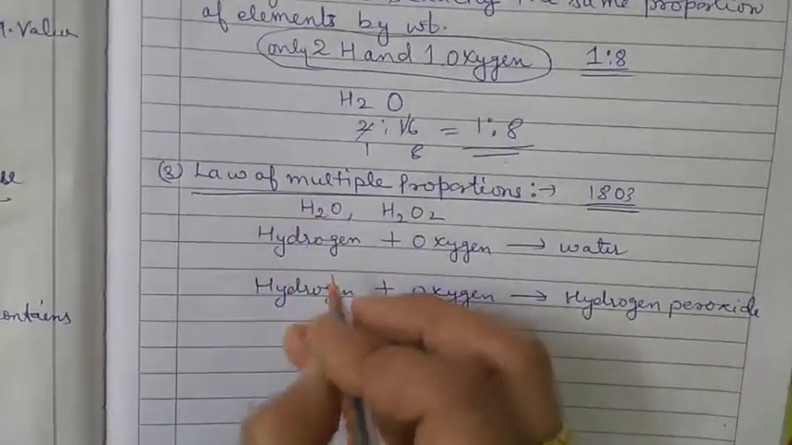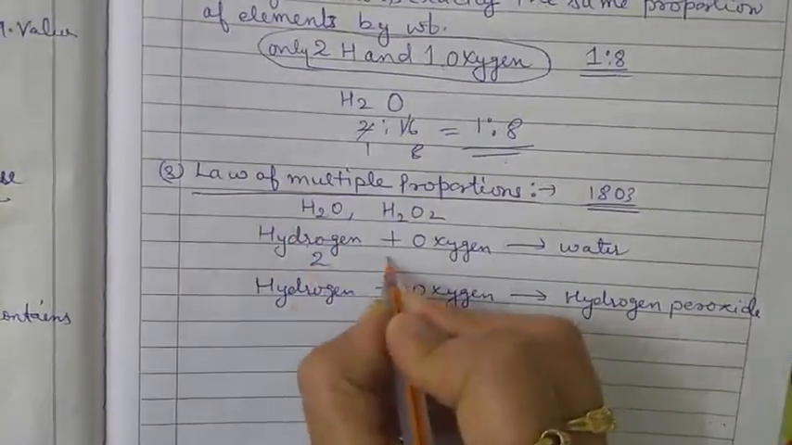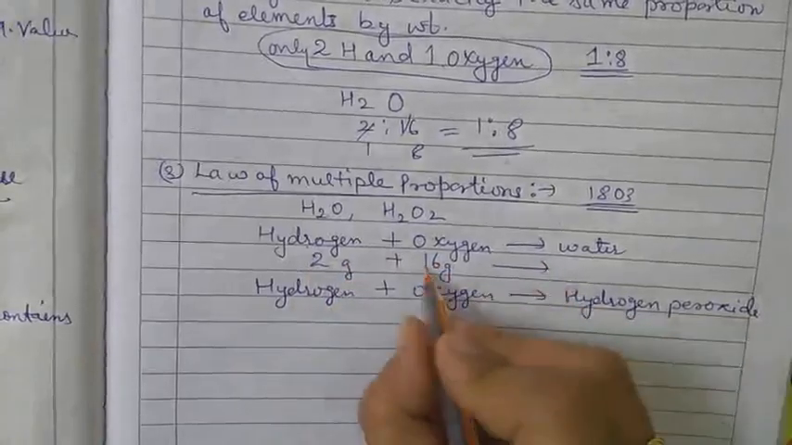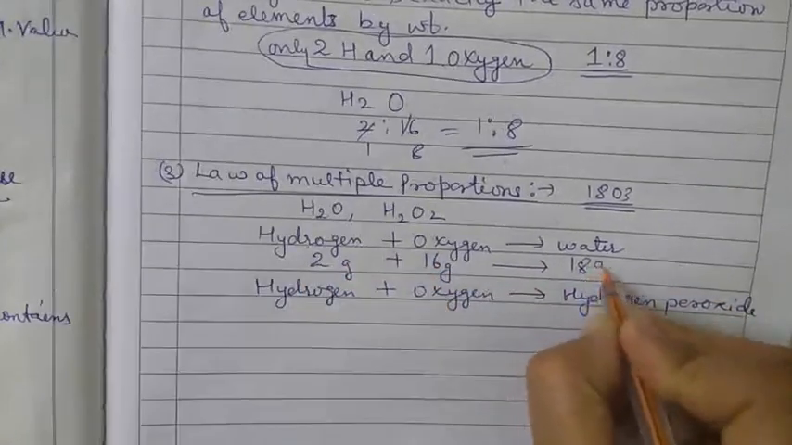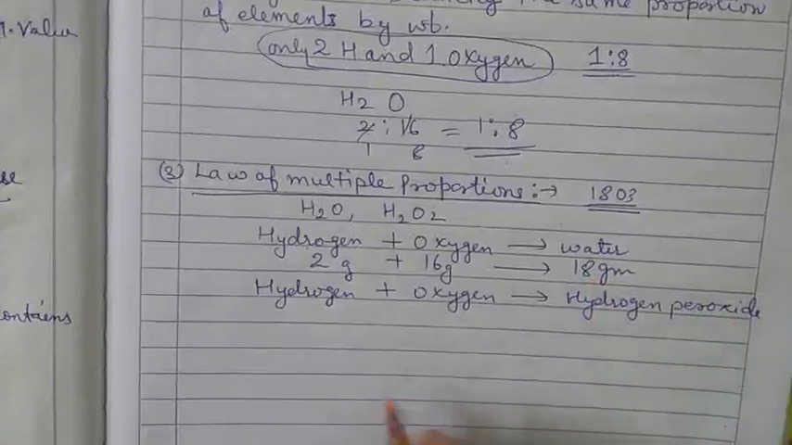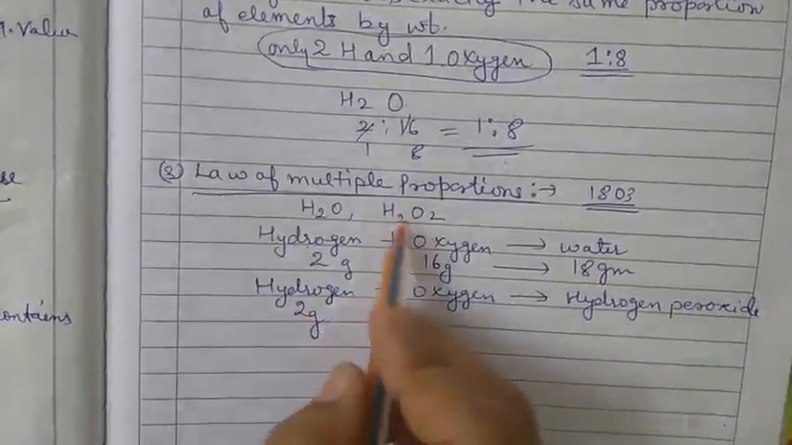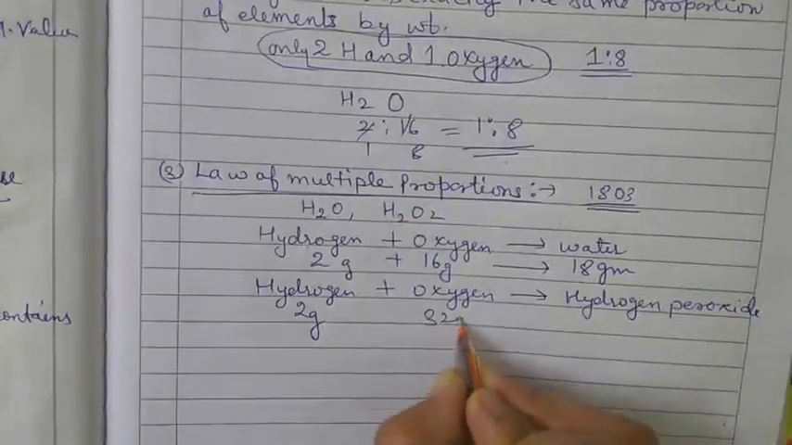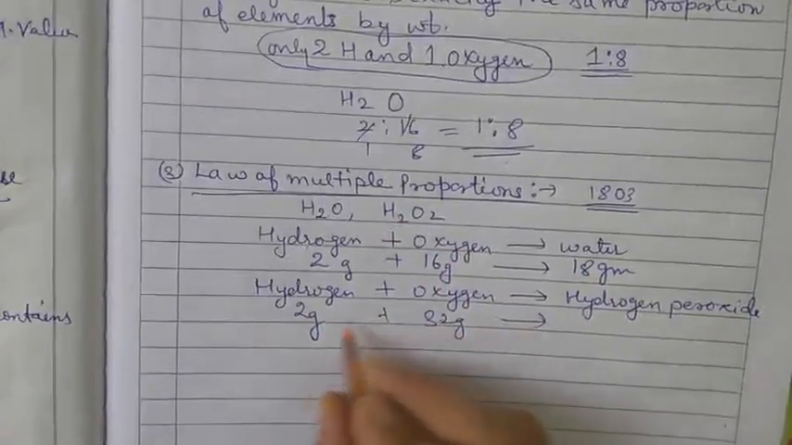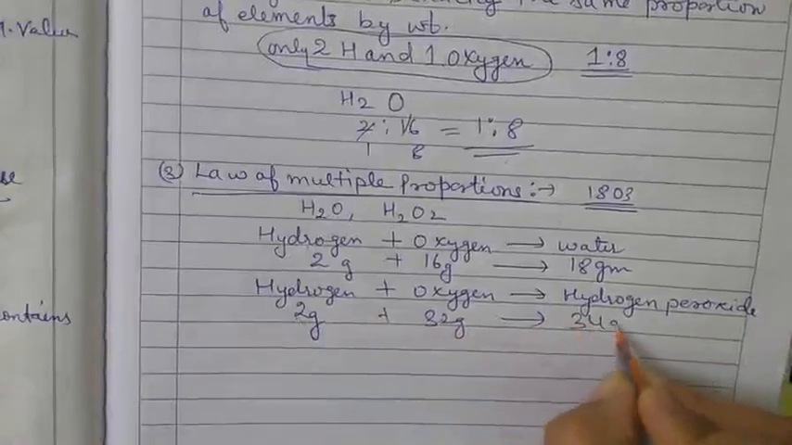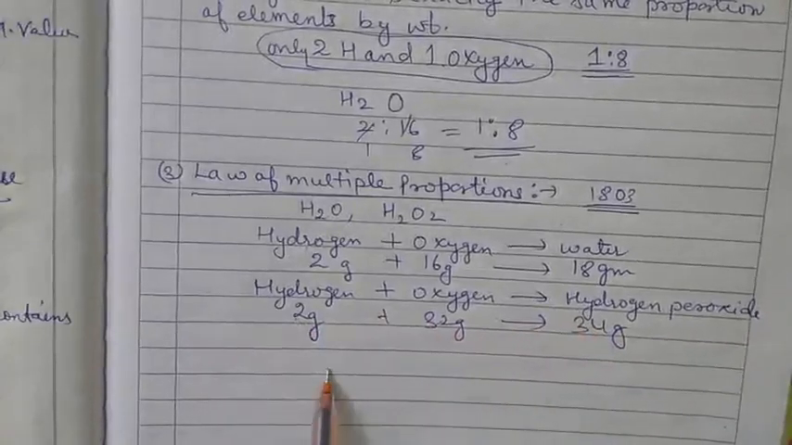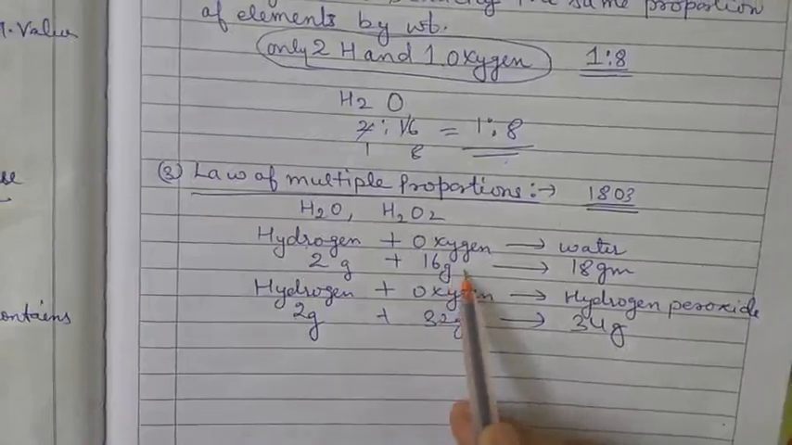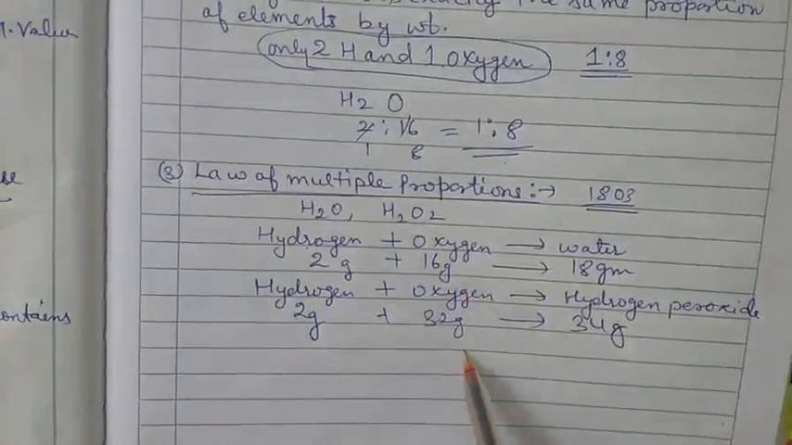So what happened in this case? What is the formula? H2O. It means it is 2, plus it is 16. It is 2 gram, it is 16 gram. 16 plus 2, 18 gram. Clear? It is 2 gram. How much is it? 16 plus 16. It is 32 gram. We get 34 gram. So here the mass of the oxygen is 16 and here it is 32.